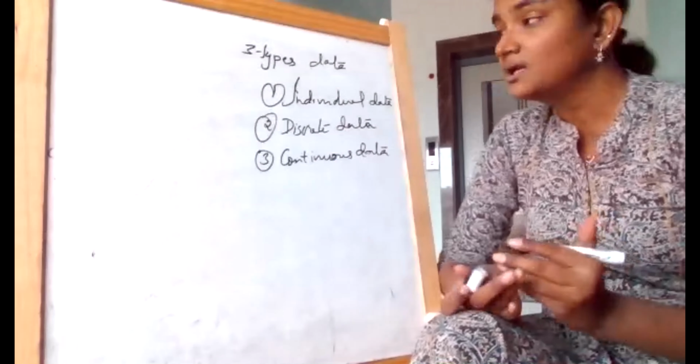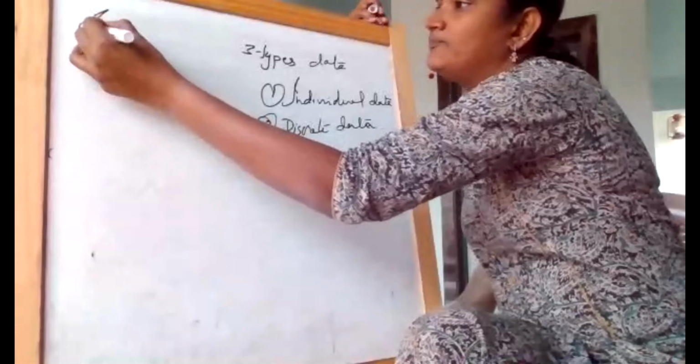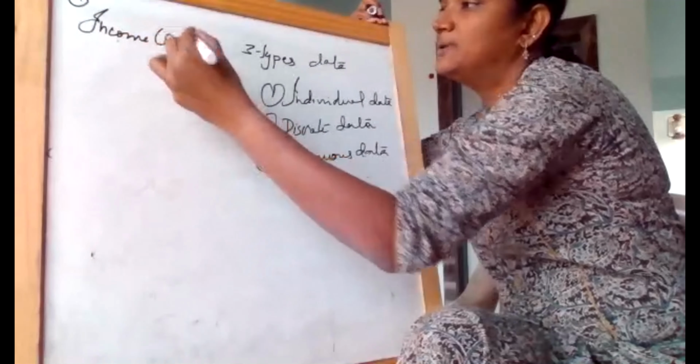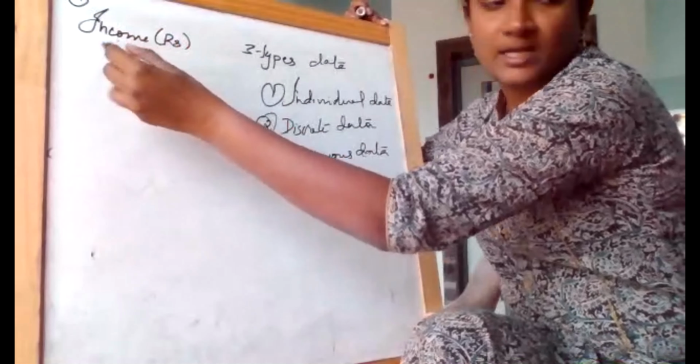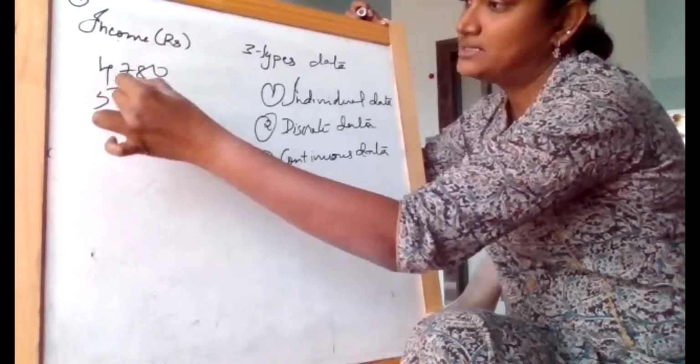We use these for decision making. Now, if you go back to the first question, they gave us the income of 10 people. So directly, let me write the first problem: 4780, 5760.